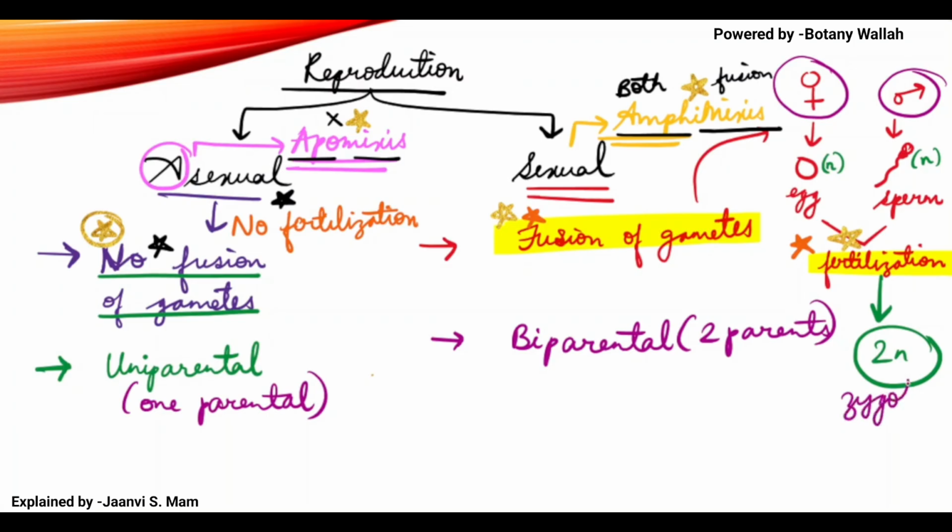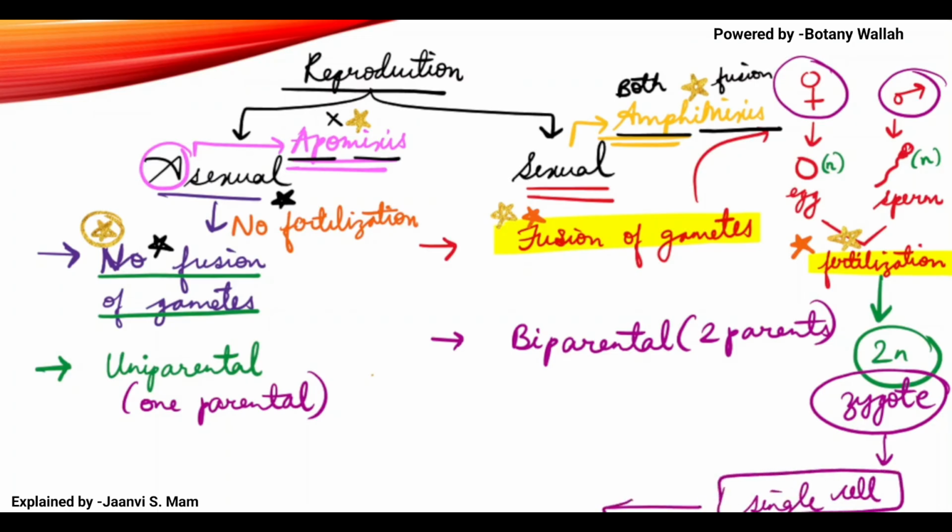That which is formed is a zygote, a single cell from which the entire organism can be formed. This property is known as totipotency, where a single cell has the capacity to make the entire organism. So you should know the words zygote and totipotency.